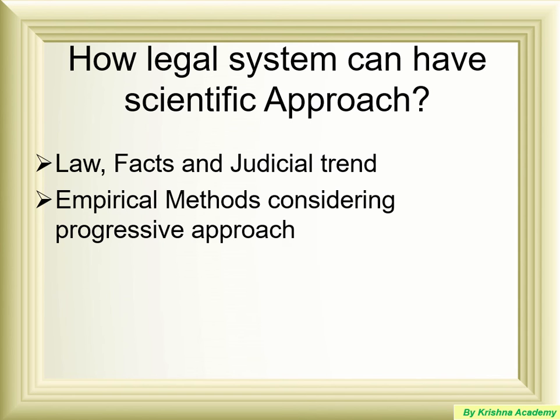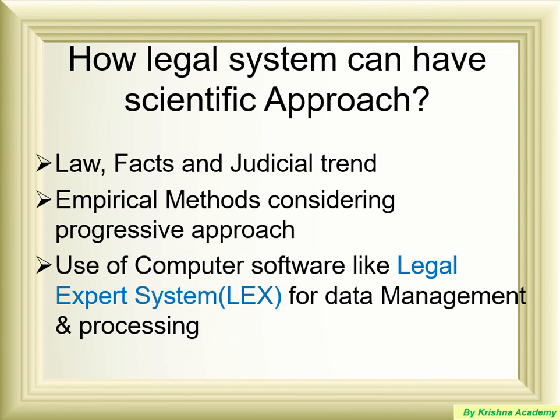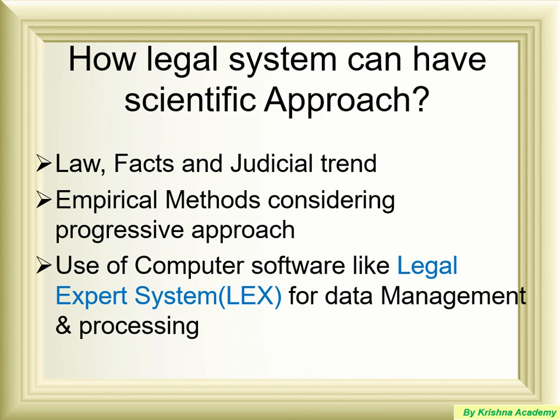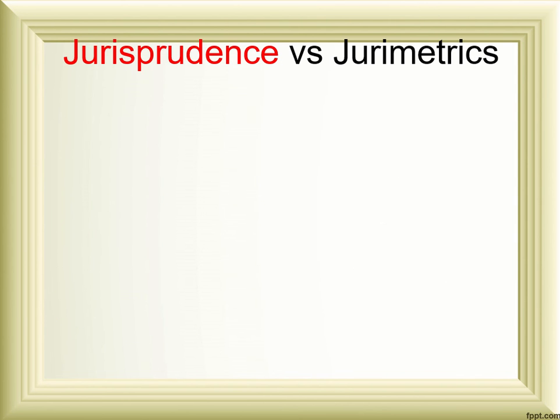These can be fit into empirical formulas or fed to the computer like the software Lex we discussed before, the legal expert system, and all this information the computer can process and give the probable result that can be used to calibrate or take reference in actual judgments. So this is how the use of jurimetrics can be helpful for the overall administration of justice or judicial system. Now, many times students get confused between jurisprudence and jurimetrics.